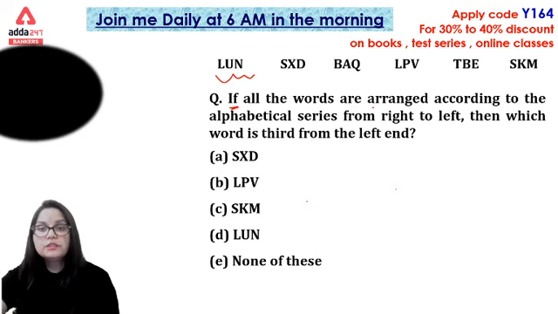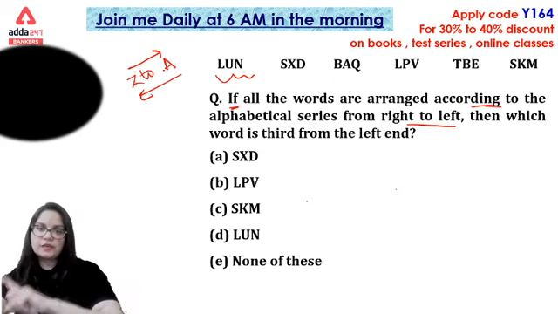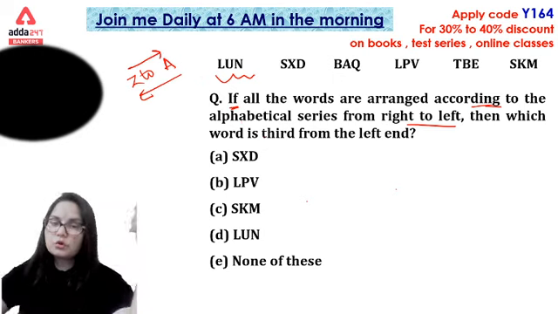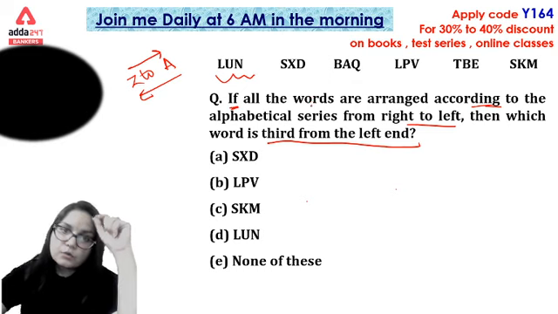If all the words are arranged according to the alphabetical series from right to left, that means A to Z, A to Z from right to left, and from left to right, that is Z to A. So the question is, which of the following is third from the left side after arranging the words?